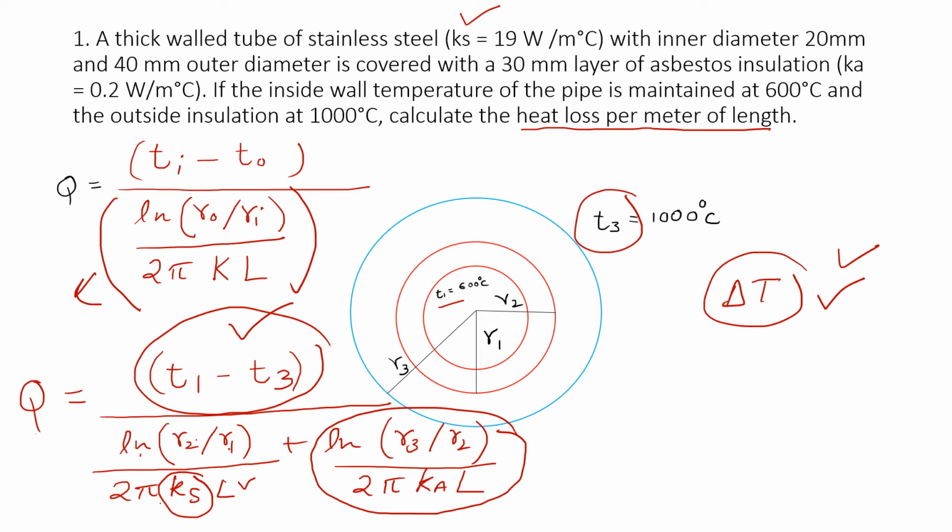So here it is ln(R3/R2). R3 is the radius of insulation. R2 is the radius that is one step behind, that is this R2 outer radius, and 2 pi Ka, where Ka is the thermal conductivity of insulation, and L is the length of the cylinder, because the cylinder length will be the same for both, right? So now we can put the values in this formula to get the answer.